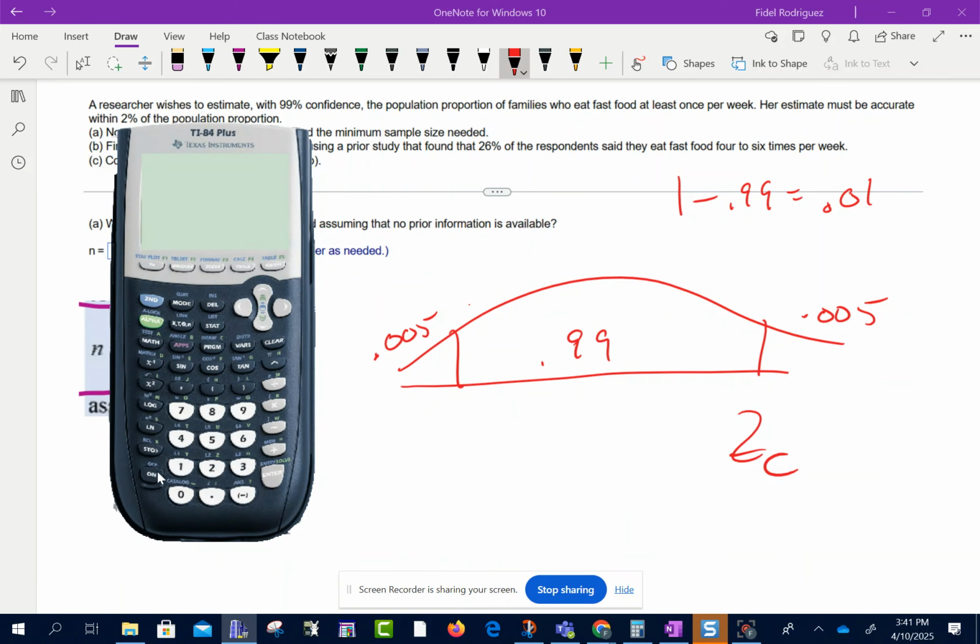So look, let's go here. Let's go second vars, inverse norm, 0.005. Okay, so the positive one would be 2.58.